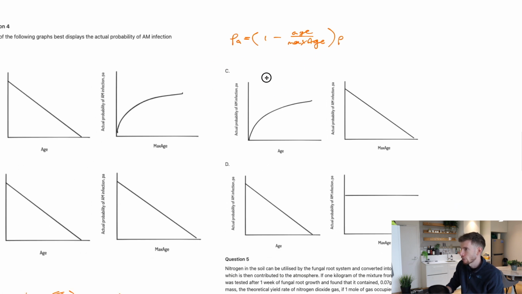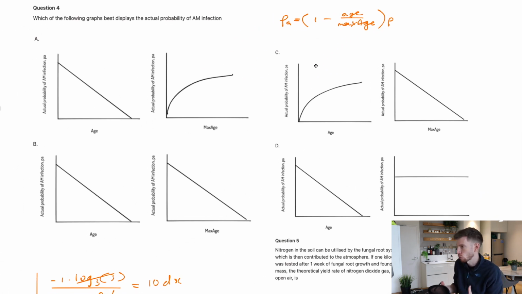Now what we have to do here is a graphical analysis type question, understanding the basic shapes of graphs of simple equations. So first of all, we have to look at the axes. I'm just going to go with test and check here. I'm going to look at A. It says age is like my X variable, and I'm measuring PA. So if I look over here, that means I'm assuming everything else is a constant.